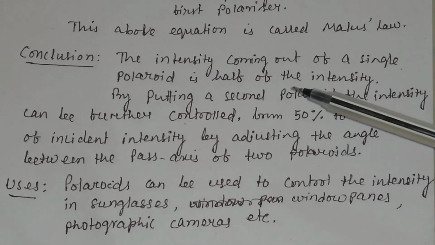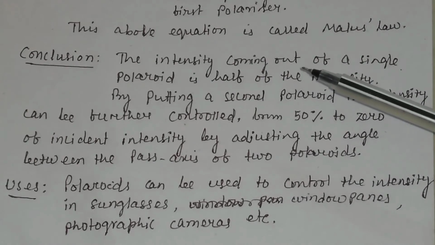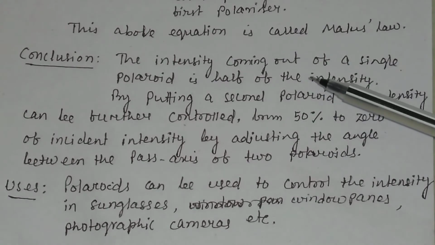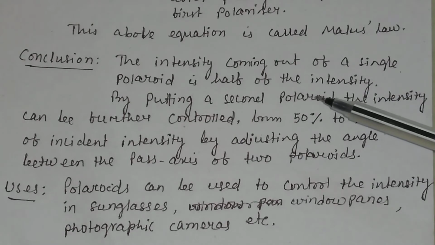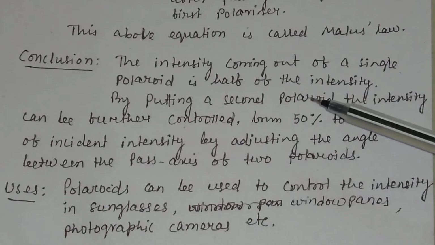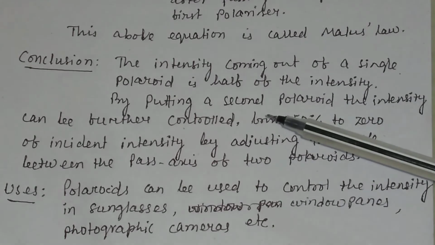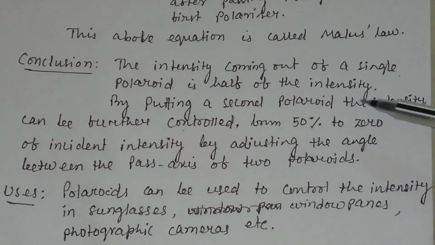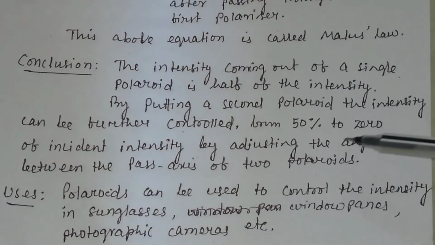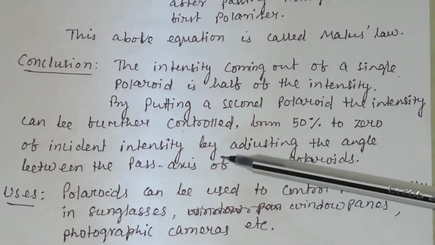So what conclusion do we get from this experiment? The intensity coming out of a single Polaroid is half of the intensity of the incident light. By putting a second Polaroid, the intensity can be further controlled from 50% to 0 of the incident intensity.